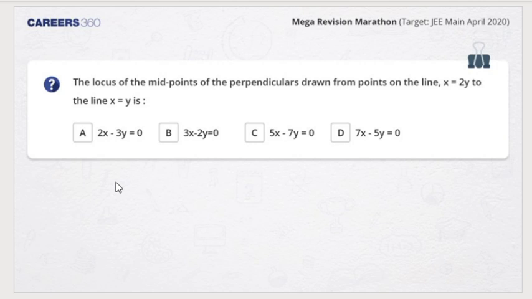Yes, students. Do you see? There are 2 lines which are given. From one of the lines, that is x equal to 2y, perpendiculars are drawn. You are getting it? Wonderful. C or D. I don't remember the answer, but it is either of C or D. Okay, very good. Let's see. Very good. Senthil, Shreya, C. Okay. Yes, Tarun. Hi, hello. Somrik C, Amit C, very good. Sanskriti C, Krishna C. Okay, wonderful.